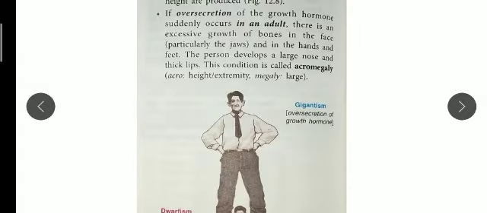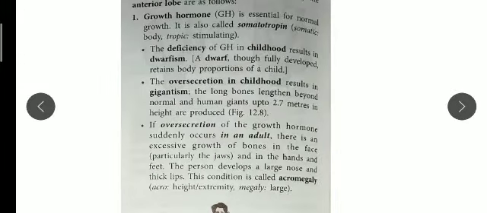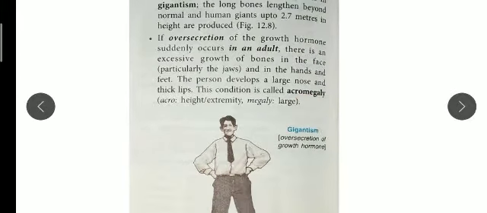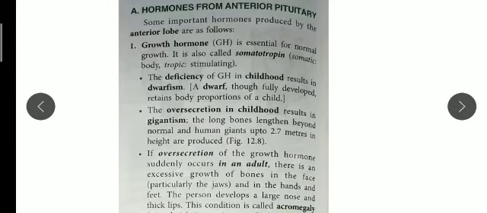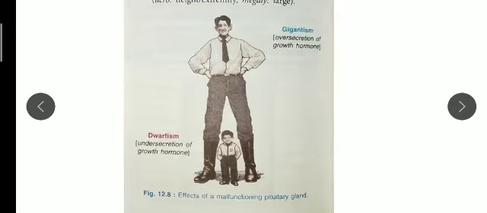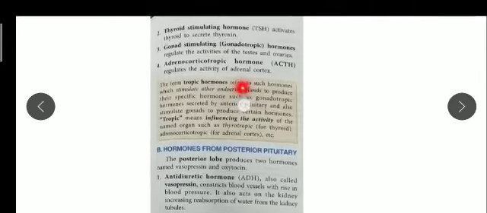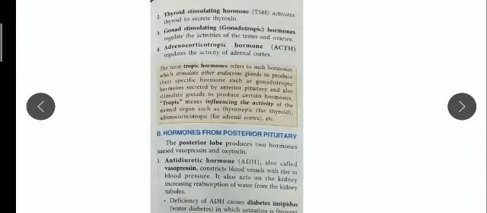So there are two diseases of over secretion. First one is gigantism and the next one is acromegaly. So remember the names: acromegaly, gigantism and dwarfism. Next are the other hormones secreted by the same anterior pituitary gland. You should know, children, that 75% of the total weight of the pituitary gland is formed by the anterior pituitary.